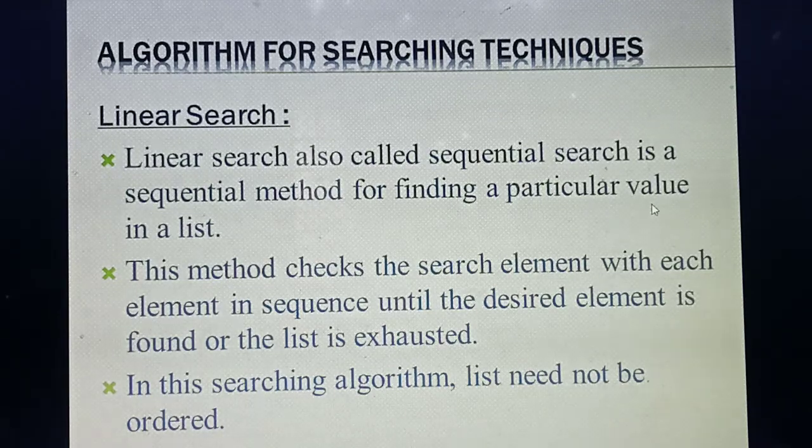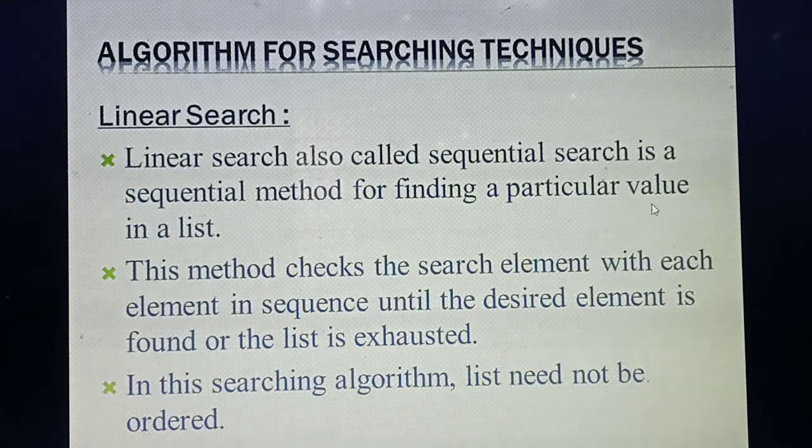Then the third point. In this algorithm the list need not be ordered. For example, you are going to store 5 elements: 40, 50, 60, 70, 80. Ordered means either ascending order or descending order. But in this linear search algorithm you need not bother about any order, so no need to arrange the elements in ascending or descending order. Understood, students?